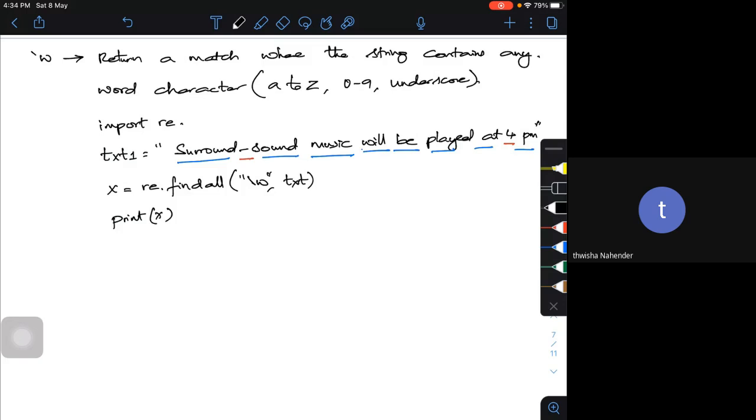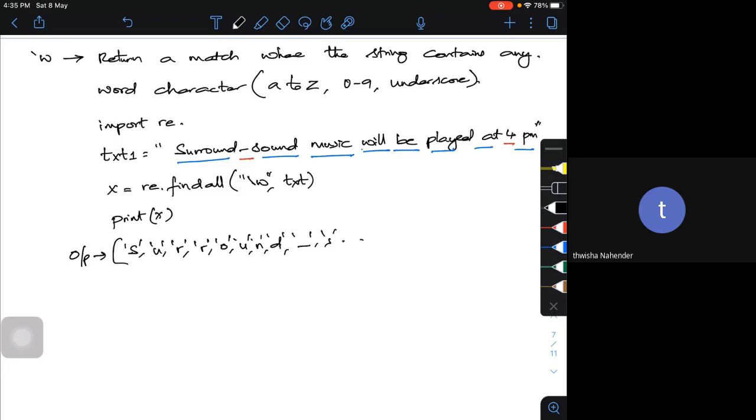The output will start with the letters, then the underscore, then S, like this, everything.